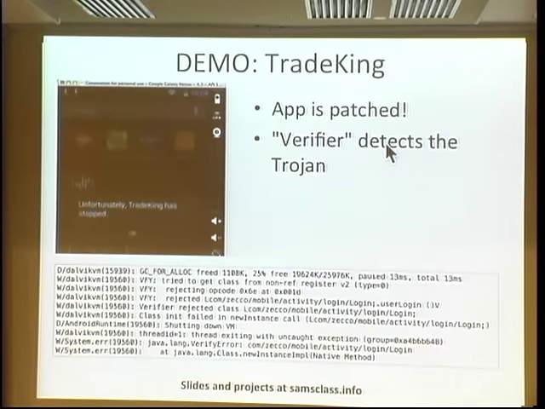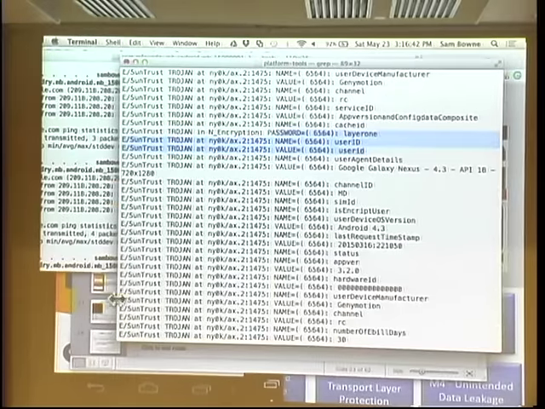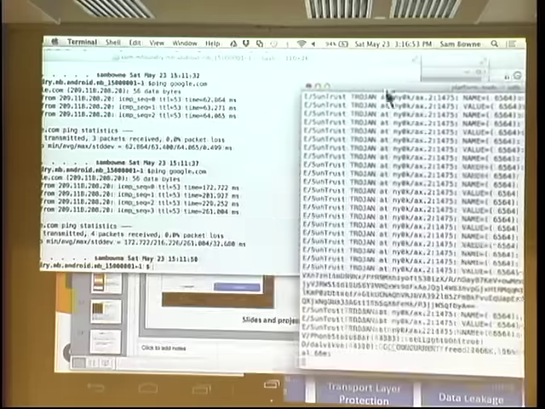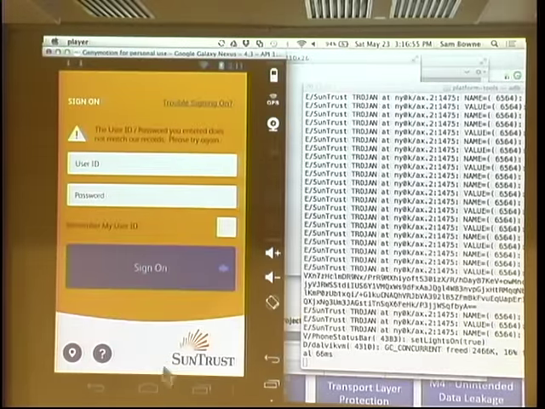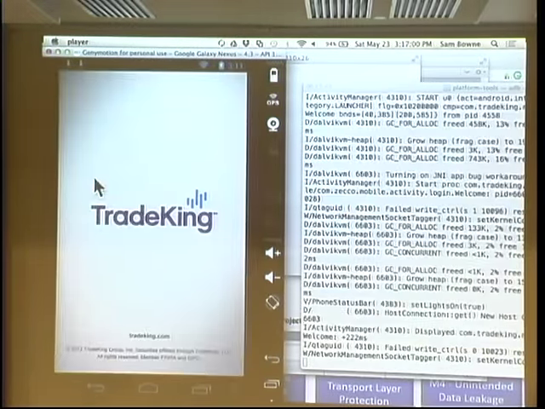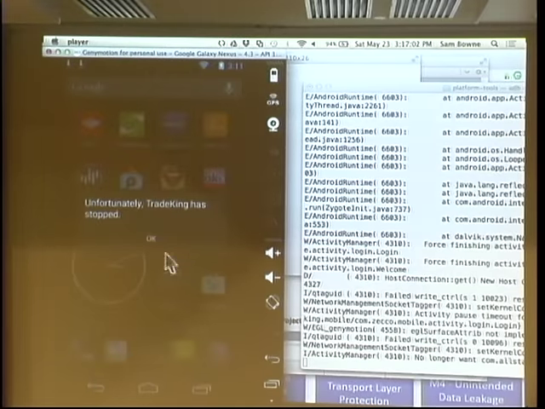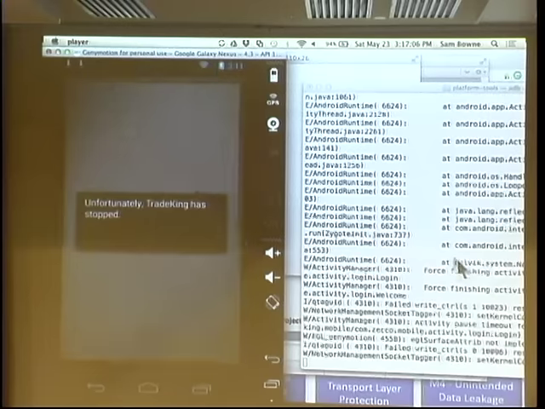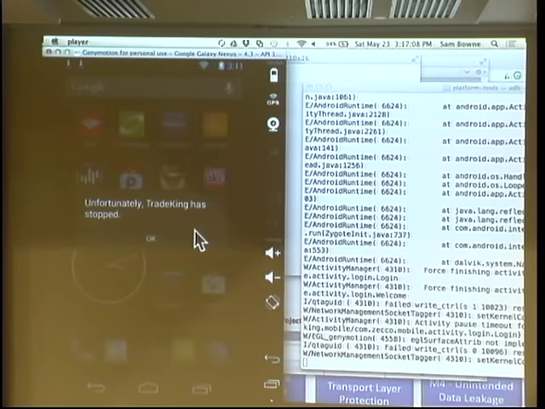So TradeKing is the one I wanted to show you. TradeKing is one I found out yesterday actually patched their app, which caught my attention because it's interesting. So let's go back to just a plain old logcat here. So we're seeing everything happening on this device. I go back here and run TradeKing, which is some kind of stockbroker trading app. And by the way, when things crash, oh yeah, that's right. This one actually means it when it crashed. This is the Trojan app, and it won't launch anymore.